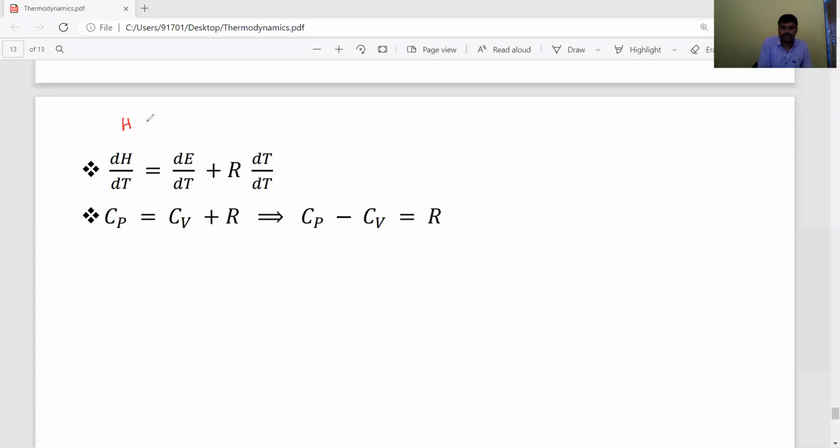H is equal to E plus RT. Then dH by dT is equal to dE by dT plus R, since R is constant and dT by dT cancels. This is nothing but CP is equal to CV plus R. Then CP minus CV is equal